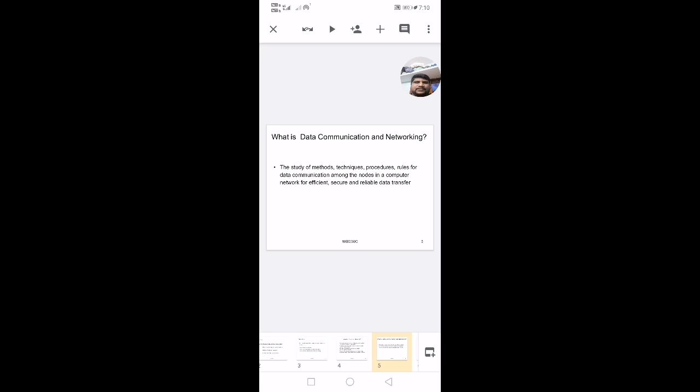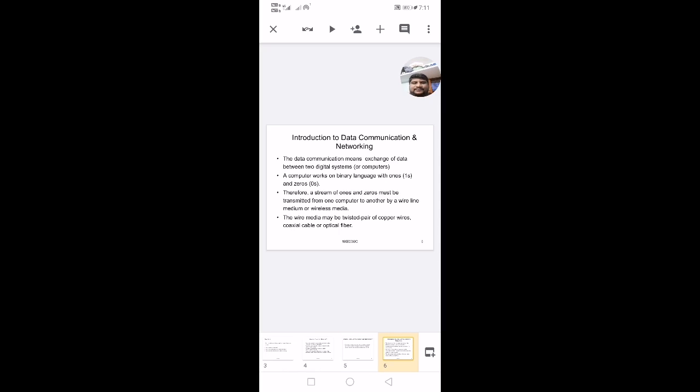We have to transfer the data between two devices in a computer network by a communication media link. What are the methods, techniques, procedures and rules for the two devices to communicate for efficient, secure and reliable data transfer? That we call data communication and networking. Data communication means exchange of data between two digital systems, which may be computers, or computer to printer, or computer to fax machine, or sending some telegram message.